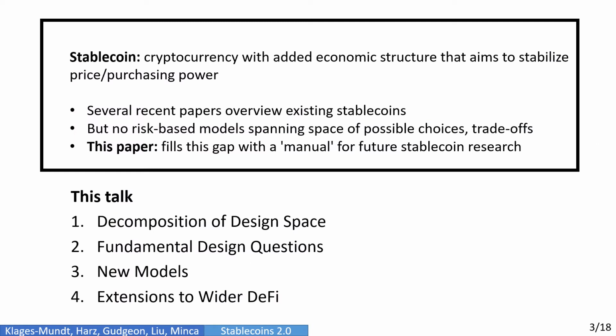So we focus in this talk on stablecoins. A stablecoin is a cryptocurrency that has added economic structure, which aims to stabilize the price or purchasing power of that coin. There have been several recent papers which explore existing stablecoins, but there are no risk-based models which manage to span the space of the possible choices and the trade-offs that are made. So with this paper, we aim to fill the gap by providing a manual for future stablecoin research.